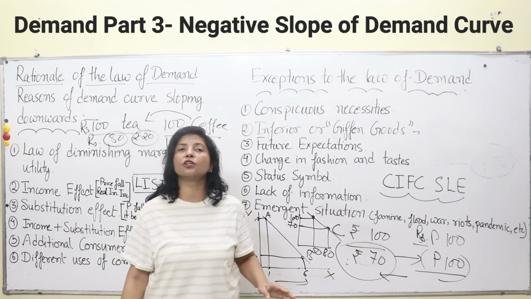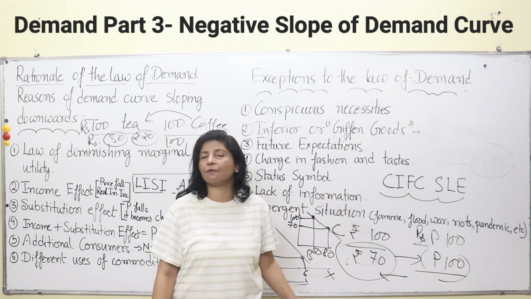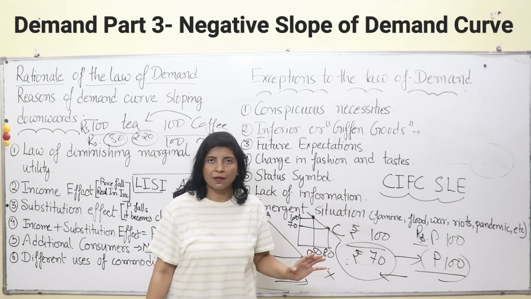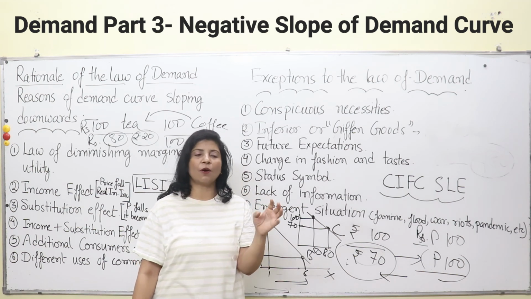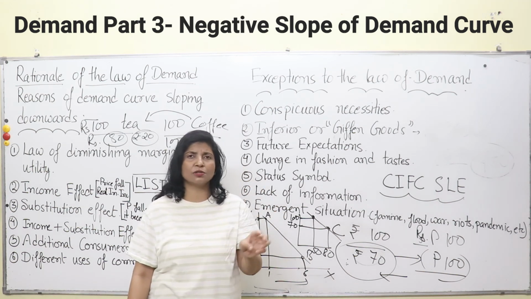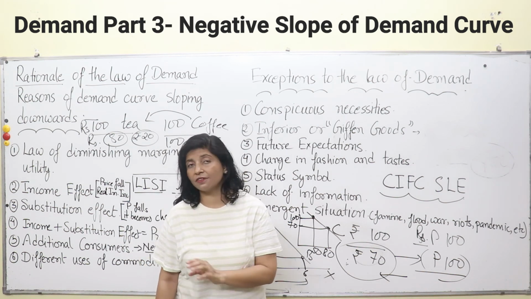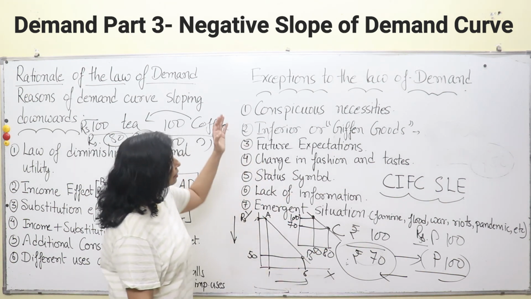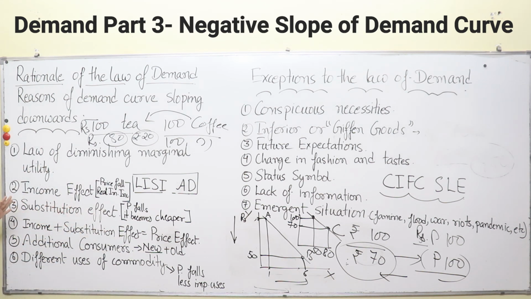And you might have seen during the pandemic this happened for real. People were panic stricken and purchasing. They were buying impulsively all the different kinds of commodities, maybe medicines, maybe essentials, maybe clothes, everything in very large amounts, even if the prices were very high. So here the demand curve did not operate, and you might have experienced this in everyday life also.